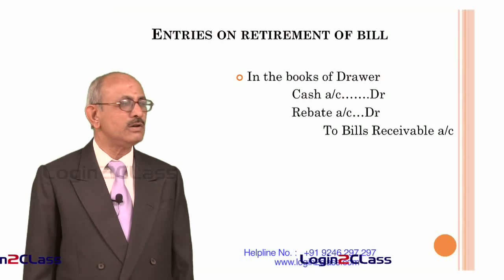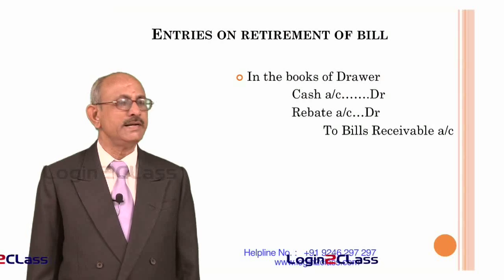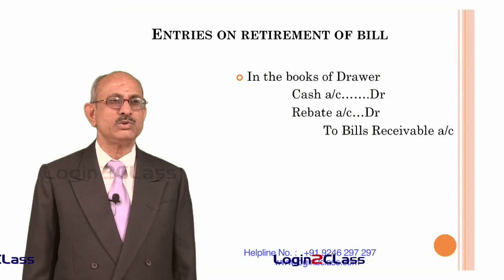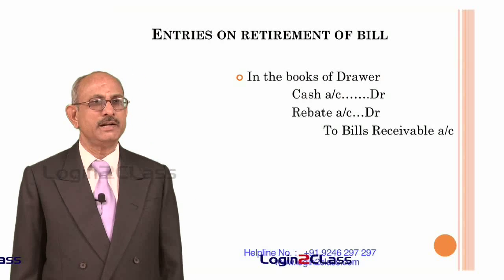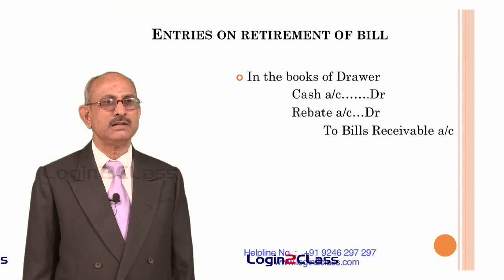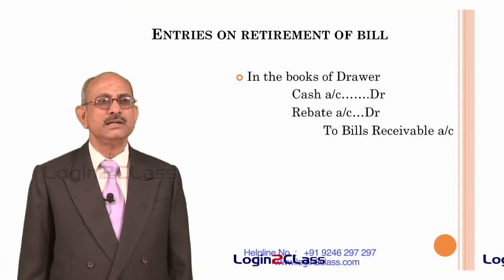That means it will no longer appear in the books of the entity. There will be only cash account to the extent the money is received and a rebate account to the extent rebate is given. That will be an item of expenditure in the books of the drawer.